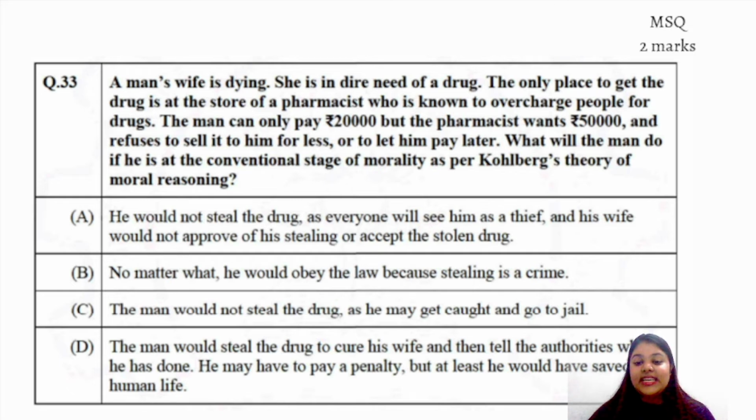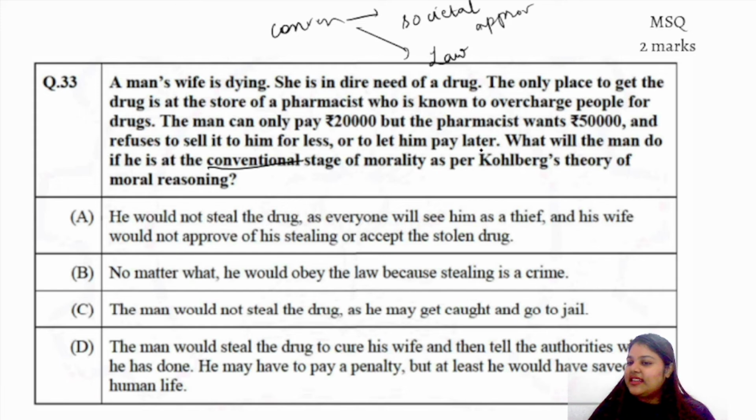But it specified that this particular person is at the conventional stage. So what do we need at the conventional stage? We need societal approval, and we just want to follow the law. These are the two aspects of it. So keeping this in mind, we would read the options.